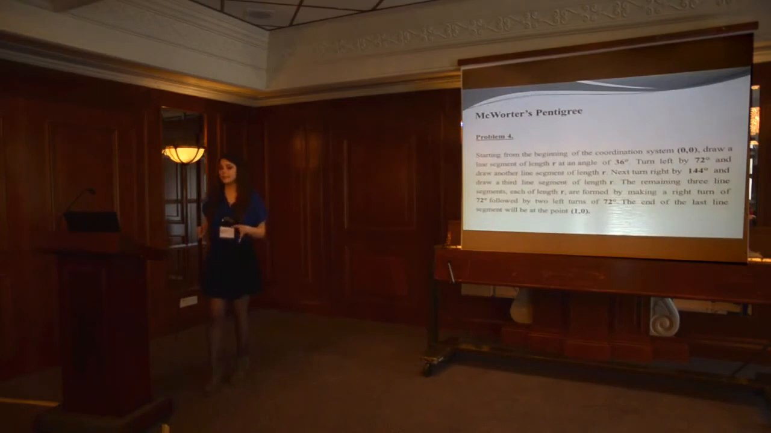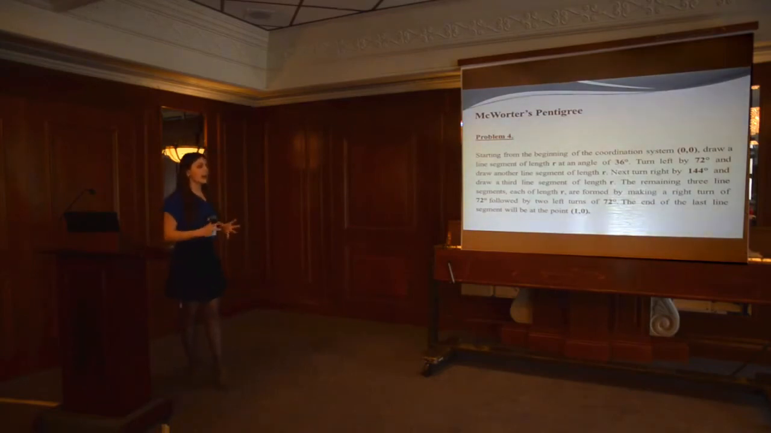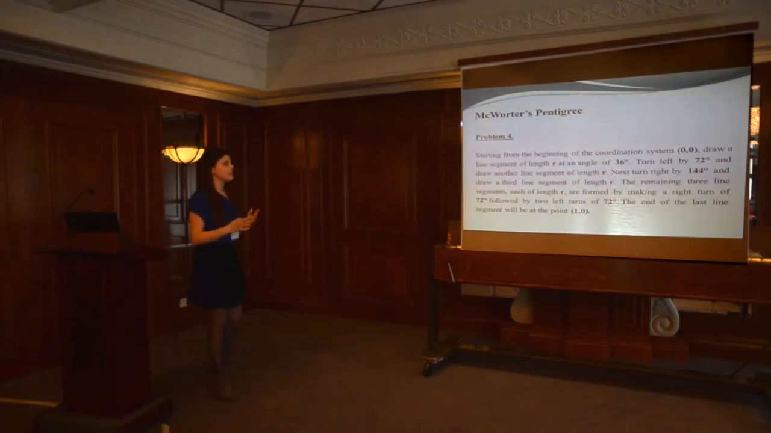Problem 4 is connected with the Makoto pentagram and the construction of this fractal. Starting from the beginning of a coordinate system, draw a line segment of length r at an angle of 36 degrees. Then turn left by 70 degrees and draw another line segment of length r. Next, turn right by 144 degrees and draw a third line segment of length r. The remaining three line segments, each of length r, are formed by making a right turn of 72 degrees followed by two left turns of 72 degrees. The end of the last line segment will be at point 10.